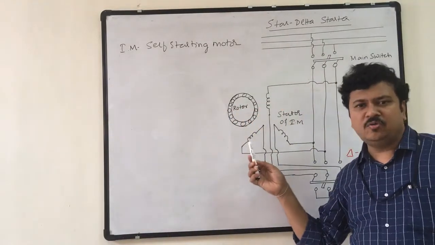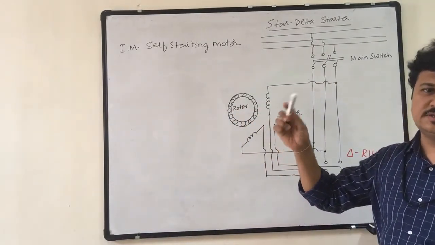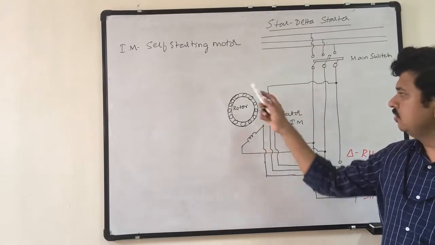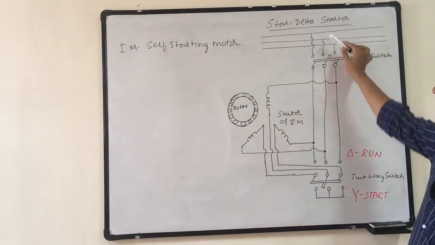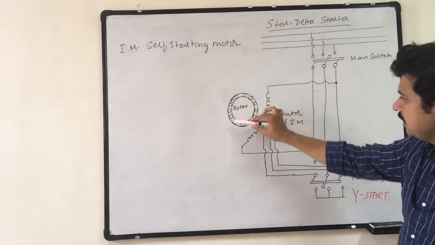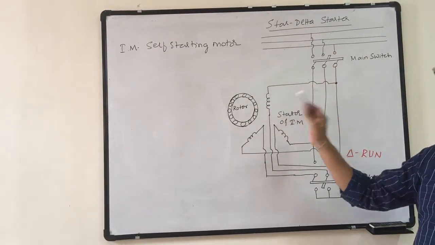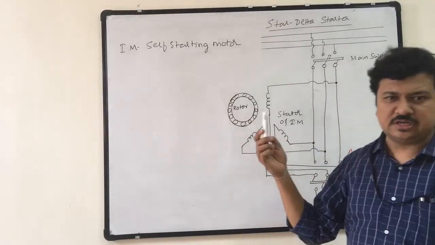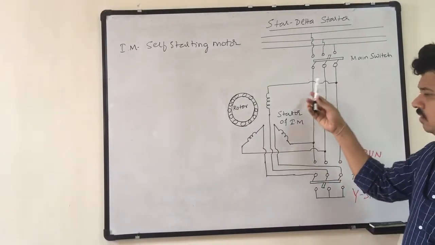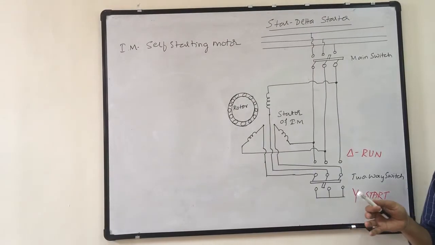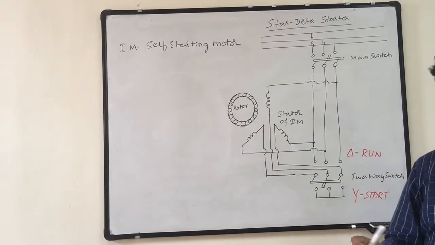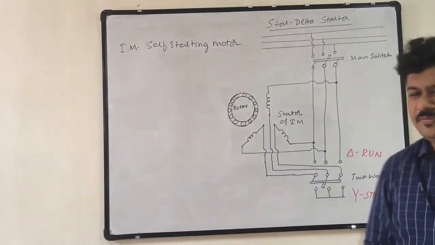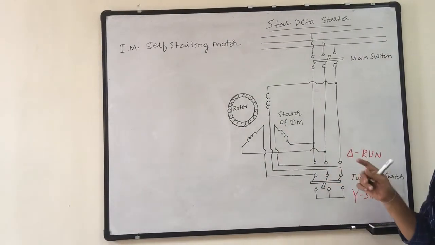And here nowhere have I seen assistance required from an additional system to make the motor start. Simply apply the three-phase supply and keep the rotor short circuited. That's it. That is the necessity to start the motor. And by default my rotor is always short circuited. Therefore I don't need any external device or any external system to make the motor start. Hence three-phase induction motor is known as a self-starting motor.